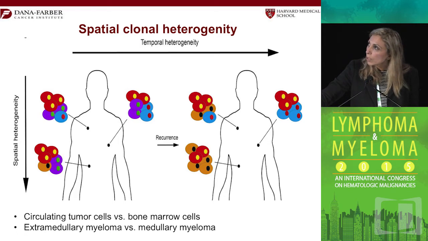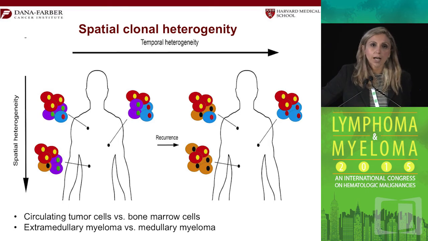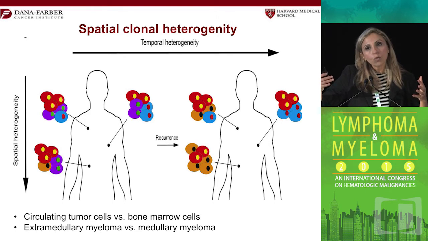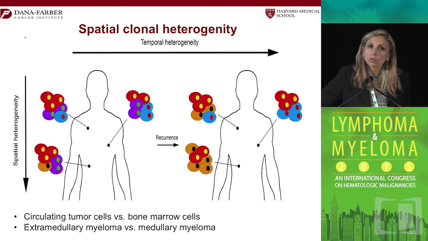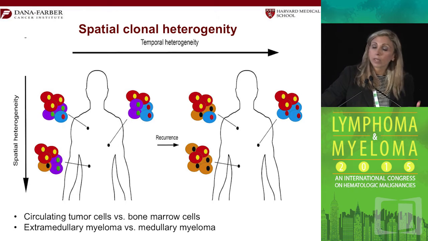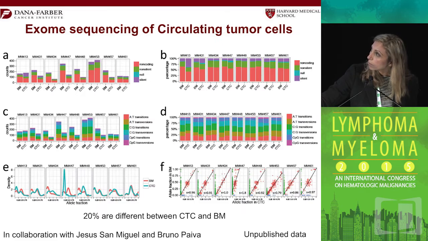So trying to ask the questions of spatial clonal heterogeneity and not just temporal, we started looking at the circulating tumor cells and asking if the circulating tumor cells will reflect the whole body and all of the clones that are present in the bone marrow. And also asking, are these specific clones capable of going out of the bone marrow because they're more dominant, more capable of exiting into the circulation and potentially metastasizing and going into liver or extramedullary sites.